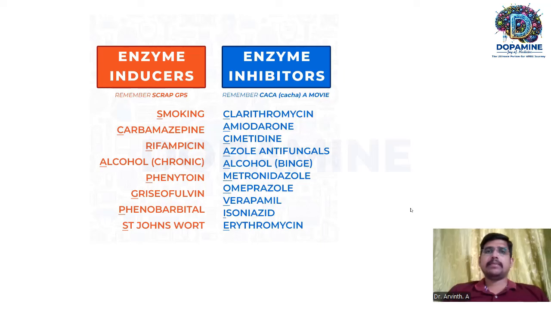Among the anti-amoebic drugs, the most prone is metronidazole, and we also have omeprazole among the proton pump inhibitors, verapamil among the calcium channel blockers, and isoniazid. Rifampicin is known to induce enzymes, and isoniazid is known to inhibit enzymes, and we have our erythromycin. Since carbamazepine is known to be an inducer, and erythromycin is an inhibitor, erythromycin inhibits the metabolism of carbamazepine, leading to carbamazepine toxicity.